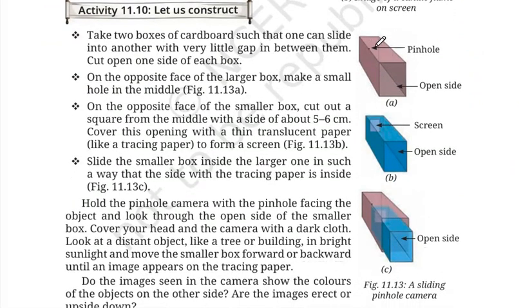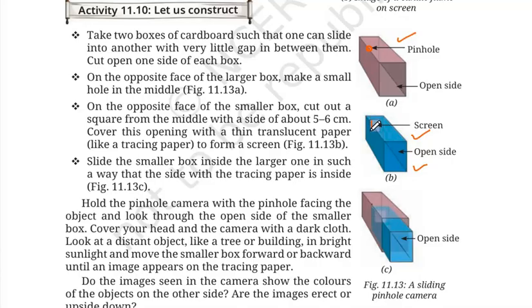You take two boxes of different sizes in a way that one box can slide inside the other box. So this blue box is smaller and this pink box is bigger, so that the blue box can slide through the pink box. Now in the blue box, on the opposite side, make a pinhole. And from the open side, you slide the small box.